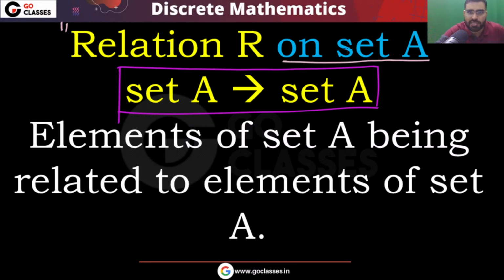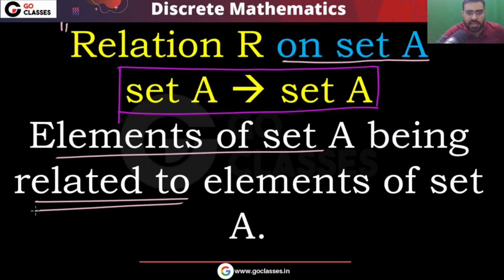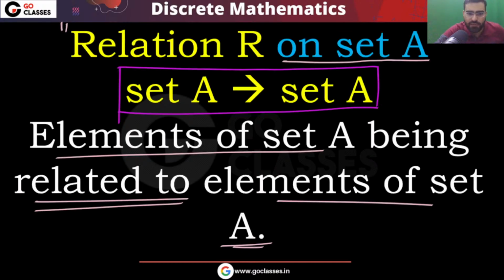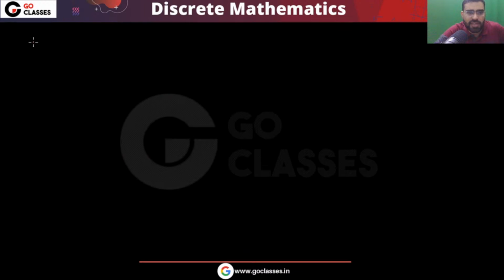If you have a relation on set A, it means that elements of A are related to elements of A. This type of relation is called a relation R on set A. This is very important. For example, when I say you have a relation on or over a set, you can use either of these.